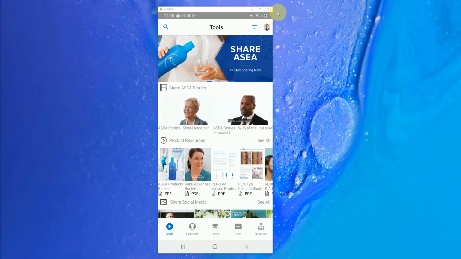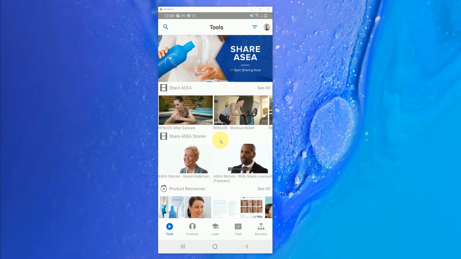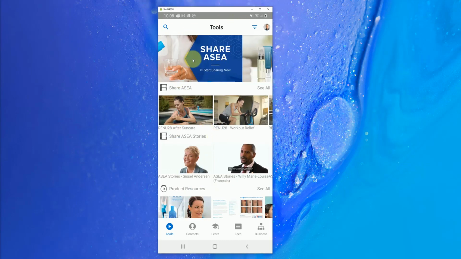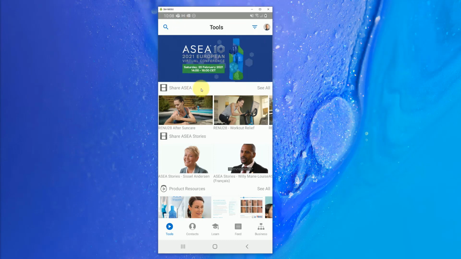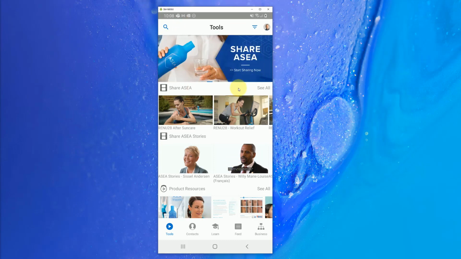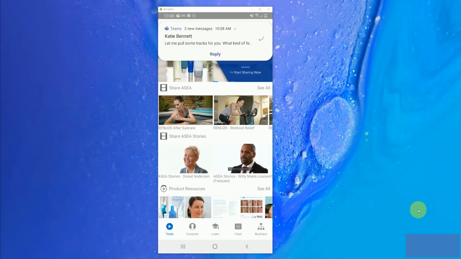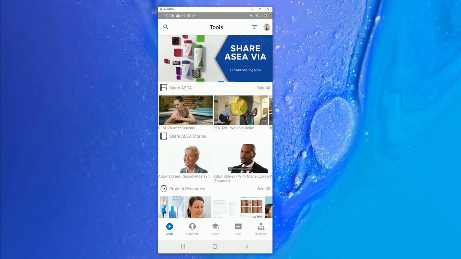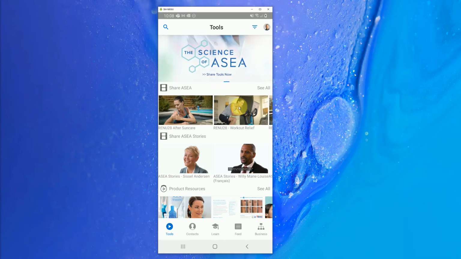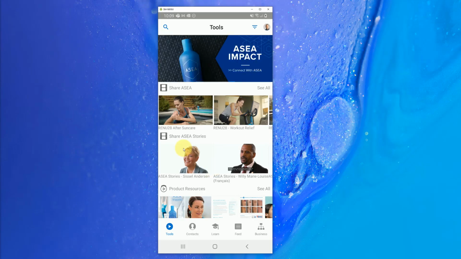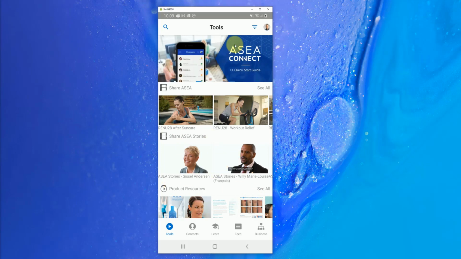Right now you can see I'm logged into the European version of the app, mainly because this banner here is a European banner. Now I'm going to show you the process of changing your market and language, and this is very important if you are sharing content to contacts in different countries, because you have to keep in mind the media library is different for each market that you enter in here.